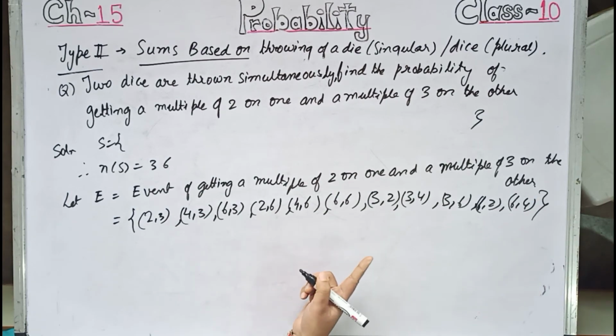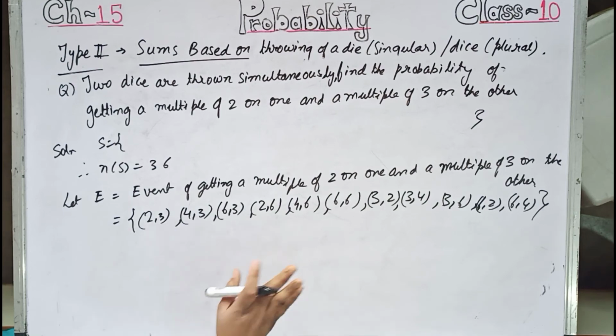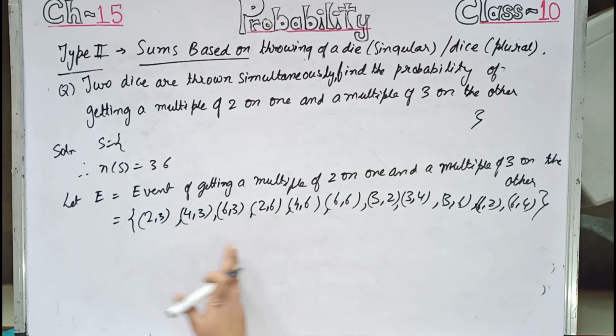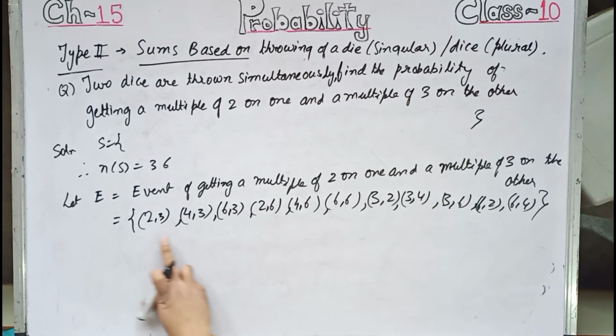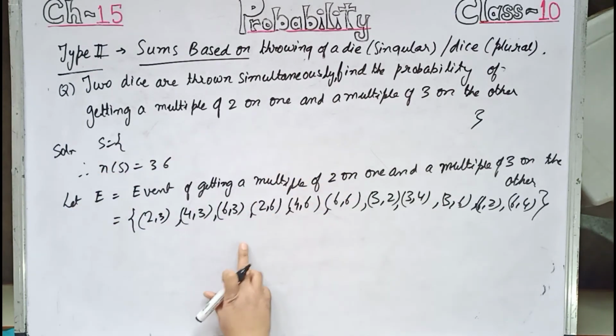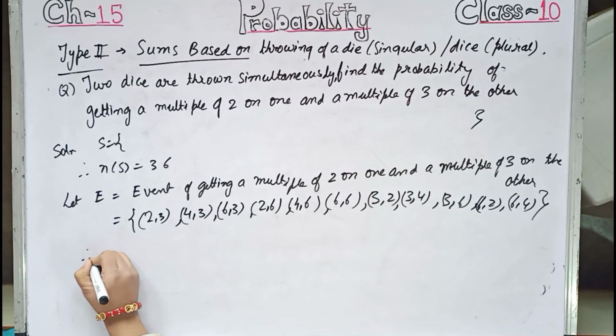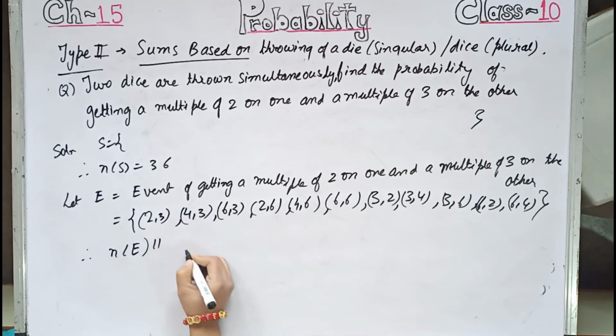Getting a multiple of 2 on one and a multiple of 3 on the other. It's not saying multiple of 2 on first and a multiple of 3 on the second. It is saying on any one, if it is a multiple of 2, on the other it is a multiple of 3. So just by seeing the table, the whole S set, you will be finding all this. Therefore NE equals 11.